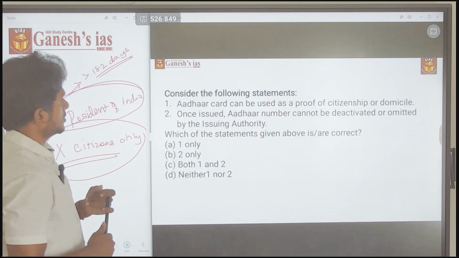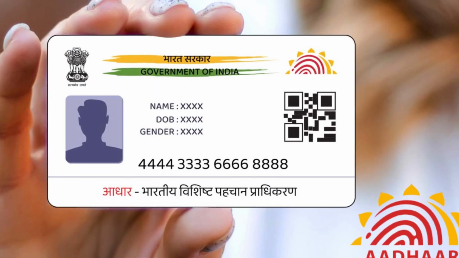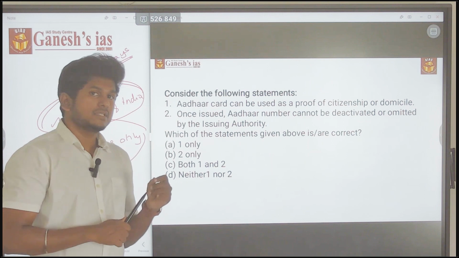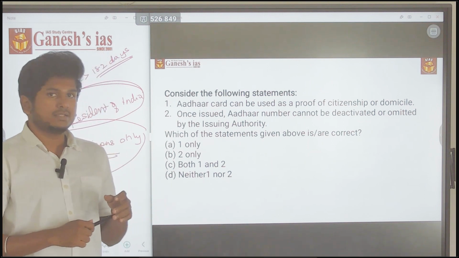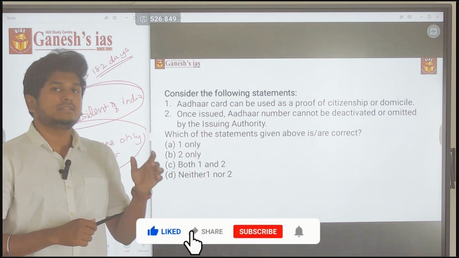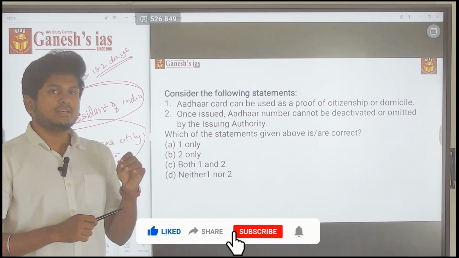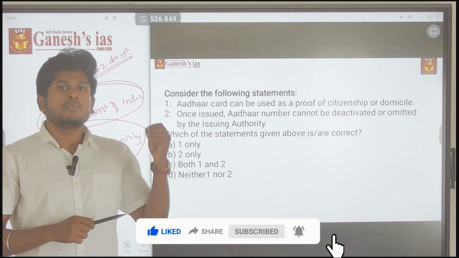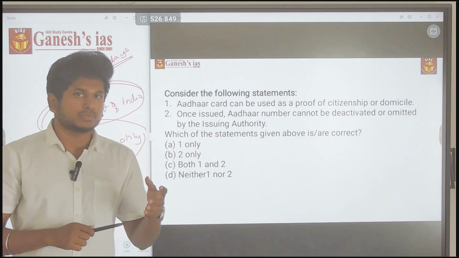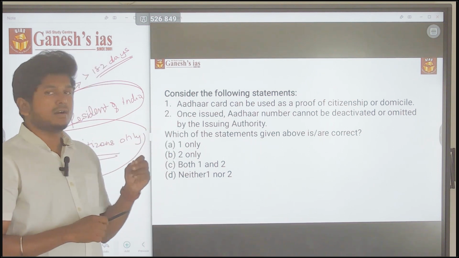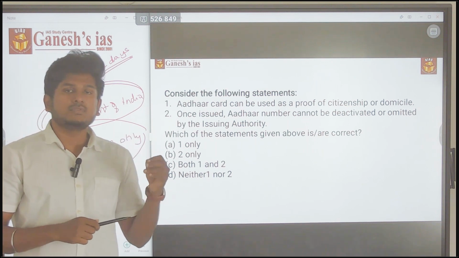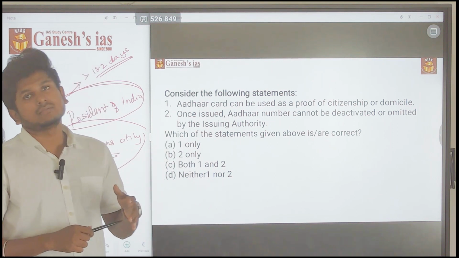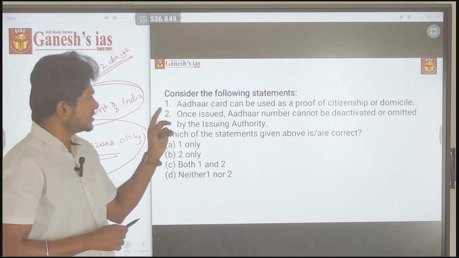Consider the following statement. Aadhaar card can be used as a proof of citizenship. I already said that it is not only for the citizens. If anything is only for the citizens, then it can be claimed as a proof of identification of citizenship. But the Aadhaar is not only for the citizens. It is for both the residents of India and the citizens of India. So statement one is wrong.